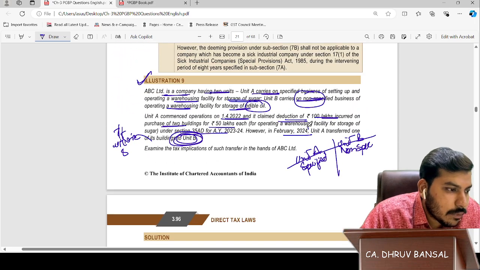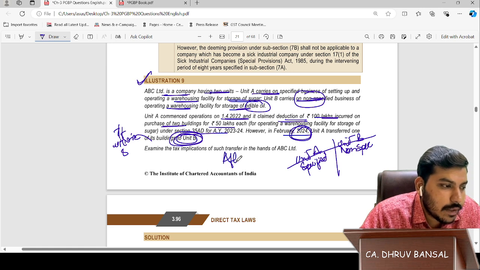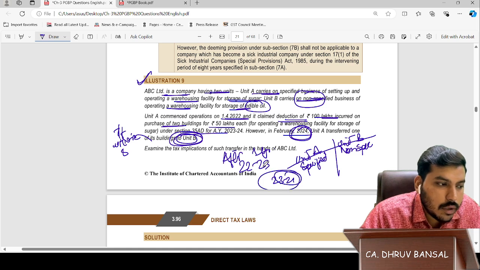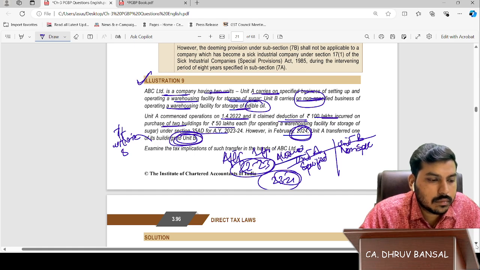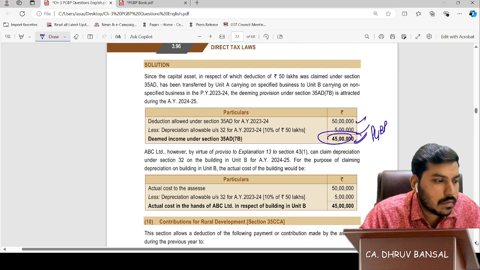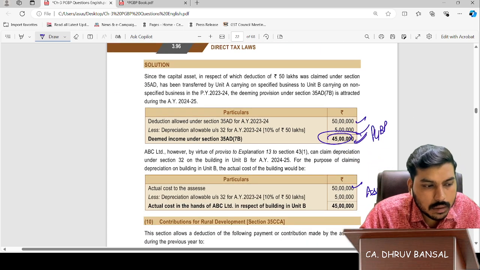Here it was getting transferred after 1 year, in 23-24. So depreciation for 23-24 would be allowed. Actual cost 50 lakhs will be part of the asset in the block.